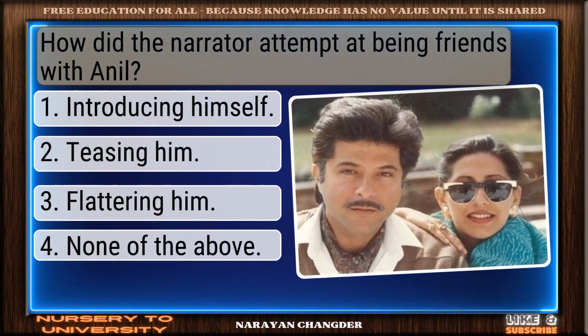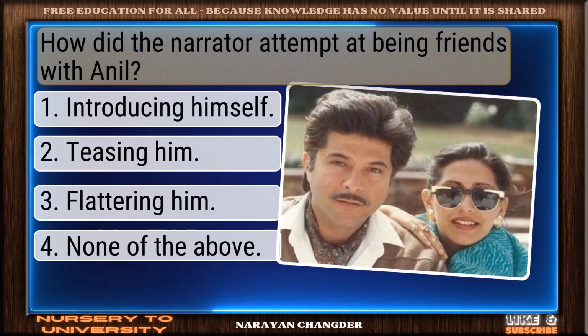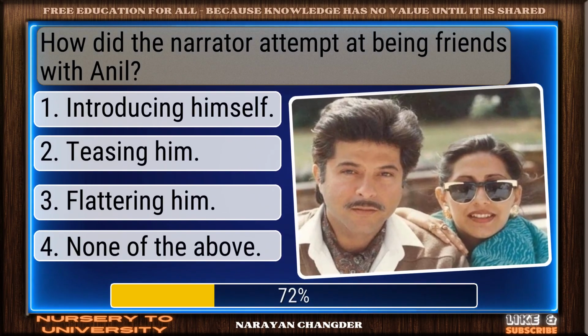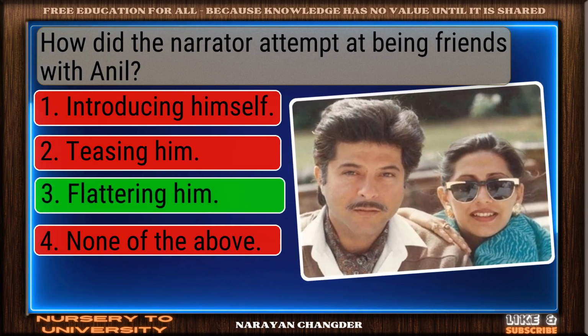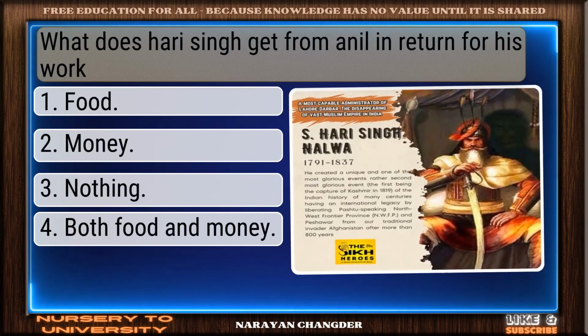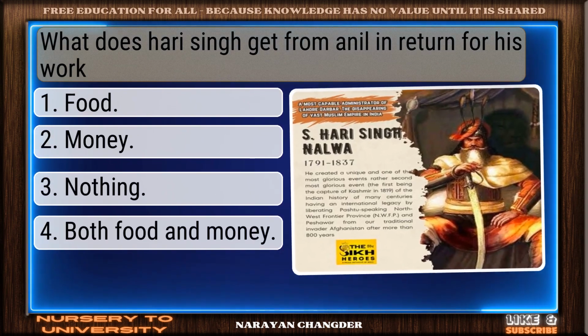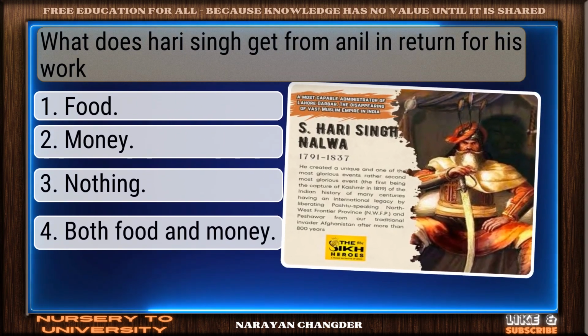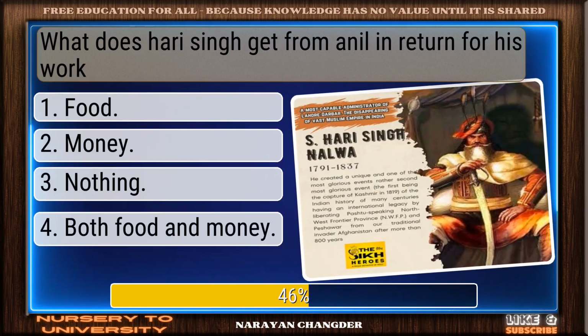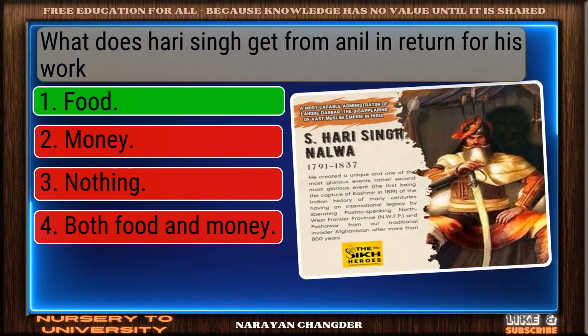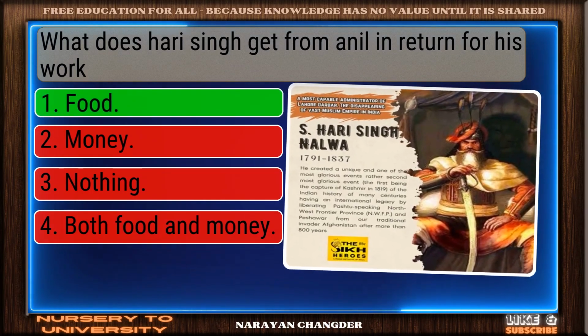How did the narrator attempt at being friends with Anil? Exactly. Flattering him makes sense. What does Harry Singh get from Anil in return for his work? Excellent. Food is a brilliant choice.